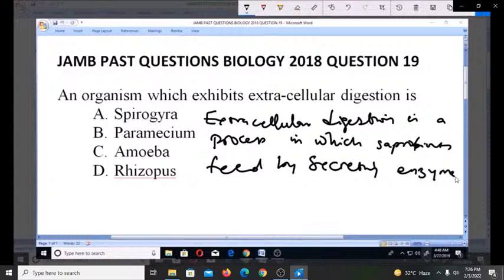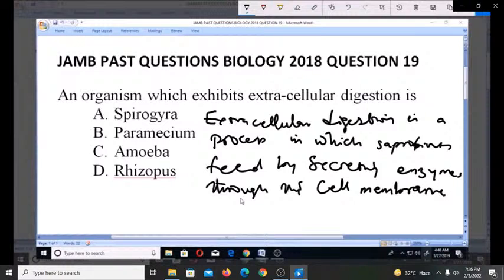This process is done by secreting enzymes through the cell membrane. Whenever you have that kind of digestion, done by secreting enzymes through the cell membrane onto the food, we call it extracellular digestion.